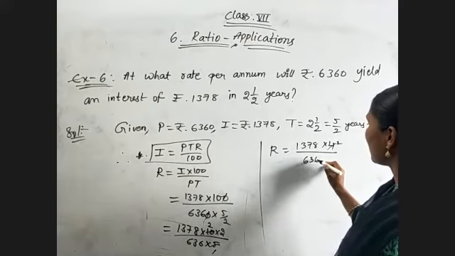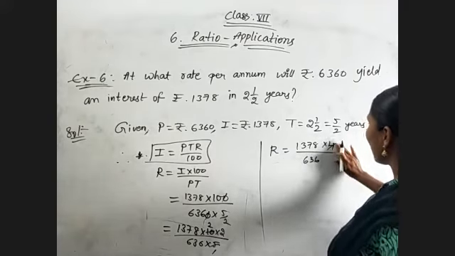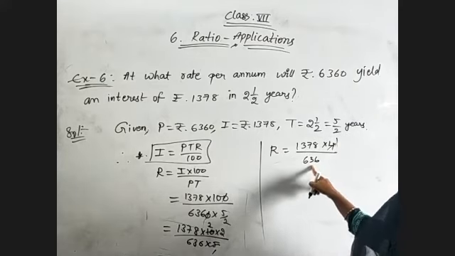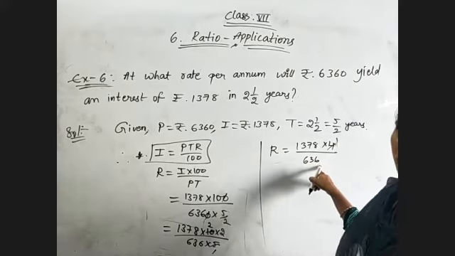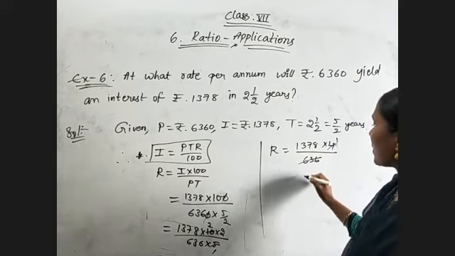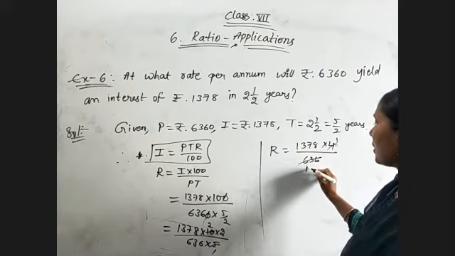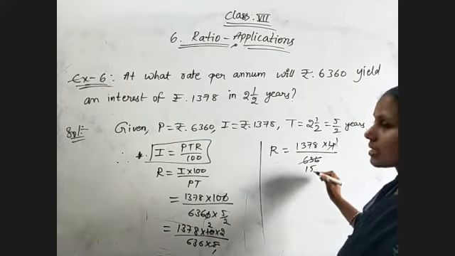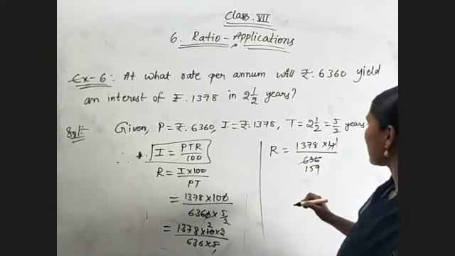2 twos are 4, otherwise 4 ones are 4, because last 2 digits are 36, 4 nines are 36 we will get. So it is divisible with 4 table. 4 ones are 4, 23, 4 fives are 20, 36, 4 nines are 36.